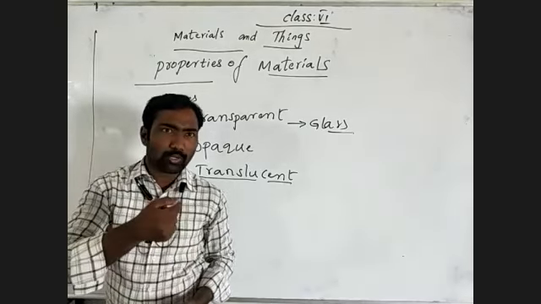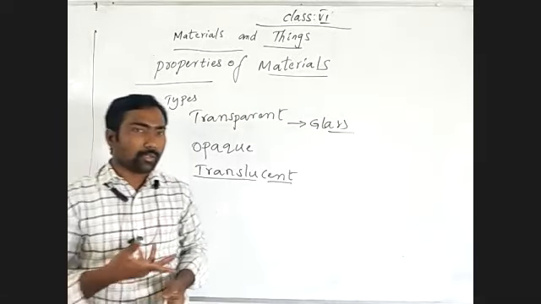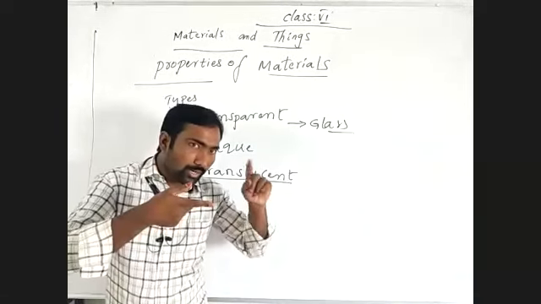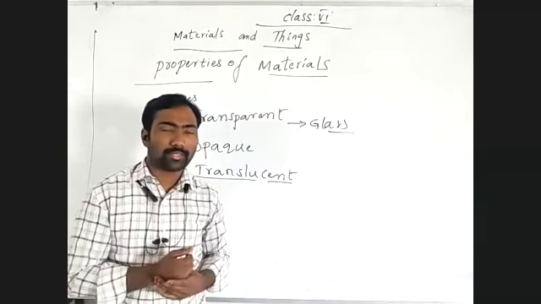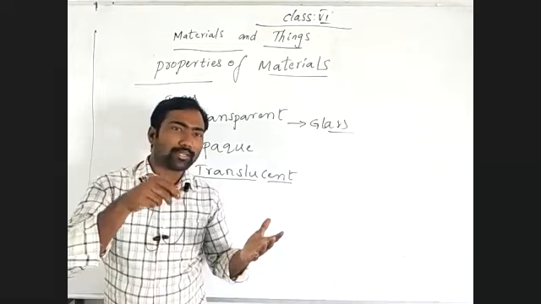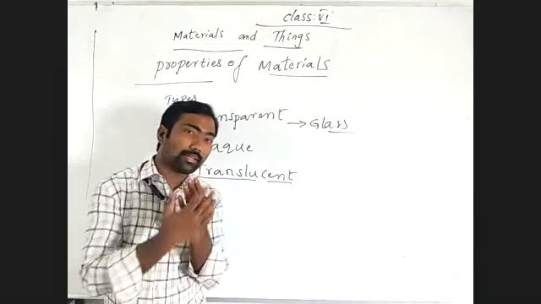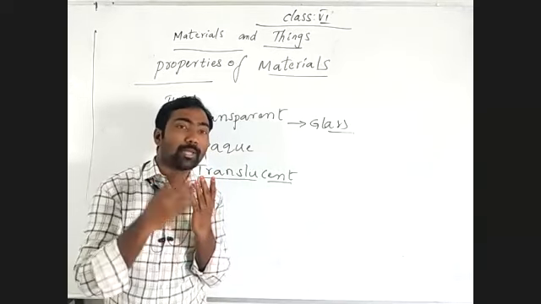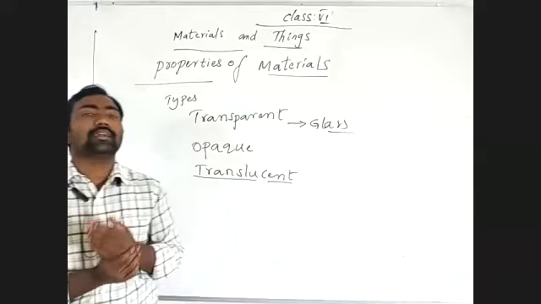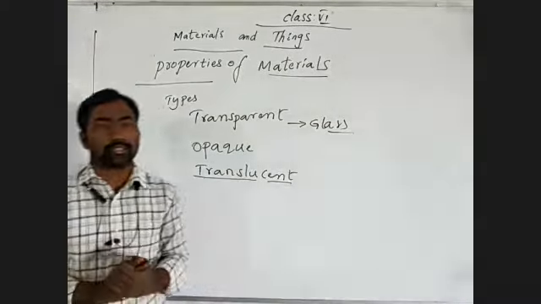Suppose you switch on a torchlight. We may observe the light enters through the glass which is at the top. That is transparent. When you place the torchlight on your palm, in your hand, we may observe the red color of your hand, meaning light is passing through our hand partially. So that is an example for translucent substances.